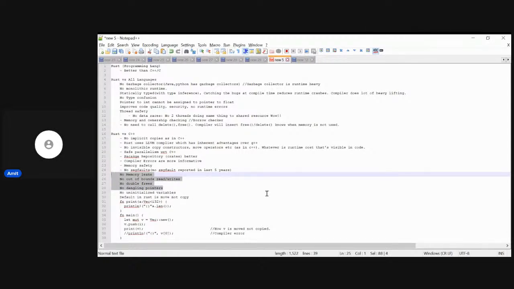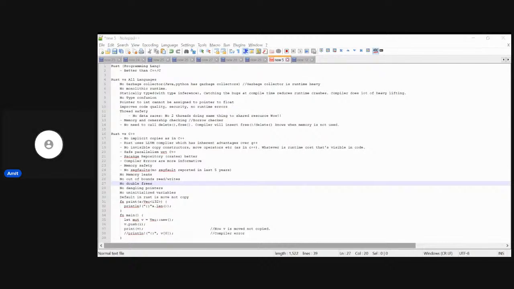Right. Okay. So before moving ahead into the Rust installation steps and any other thing, let me just quickly go on to a simple comparison between C++ and Rust using a code.